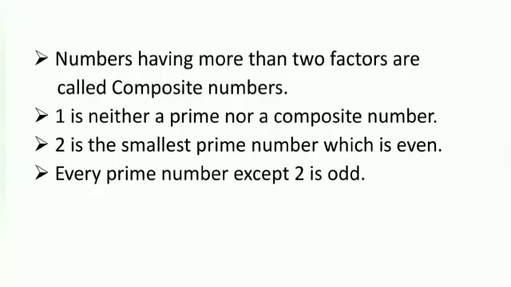There are numbers having more than 2 factors, like 4, 6, 8, 9, 10 and so on. These numbers are composite numbers. So numbers having more than 2 factors are called composite numbers. 1 is neither a prime nor a composite number. 2 is the smallest prime number, which is even. Every prime number except 2 is odd.